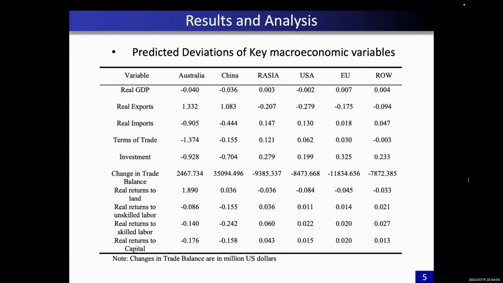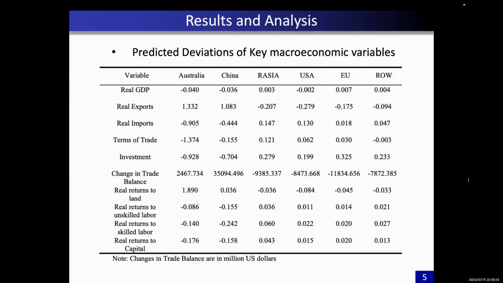And the terms of trade is expected to improve by 0.121% in the rest of Asia. This is because countries like Indonesia and Mongolia would take advantage of the coal ban by having their coal export opportunities increased and increasing export revenue.